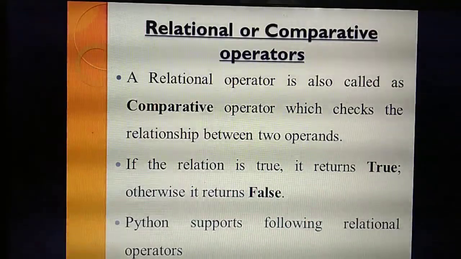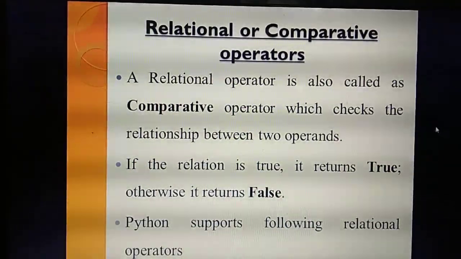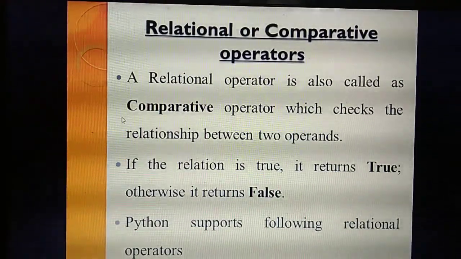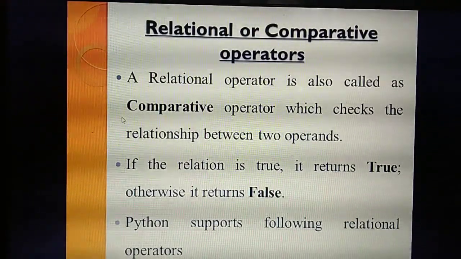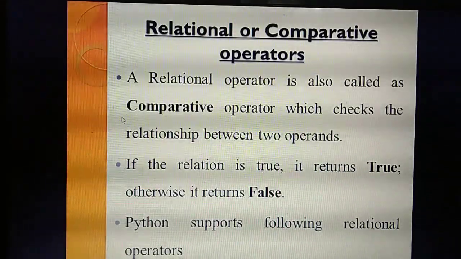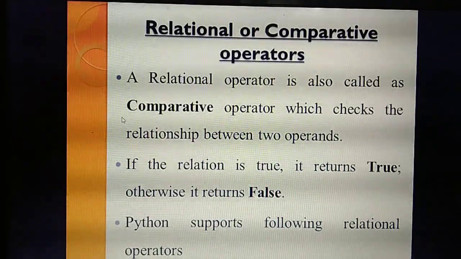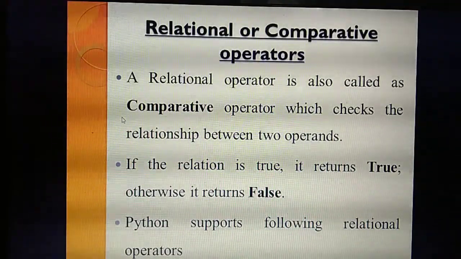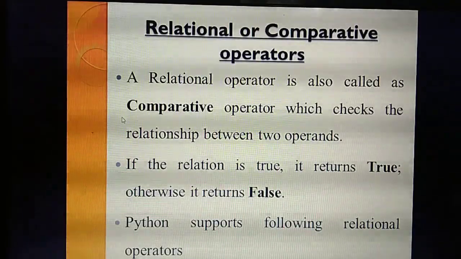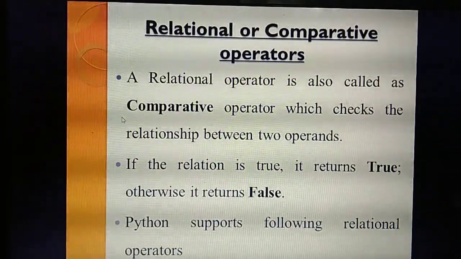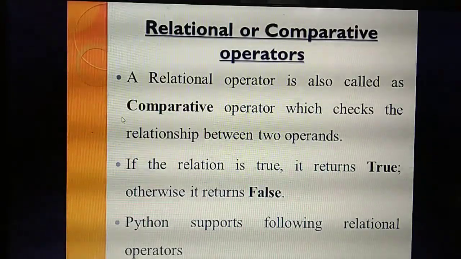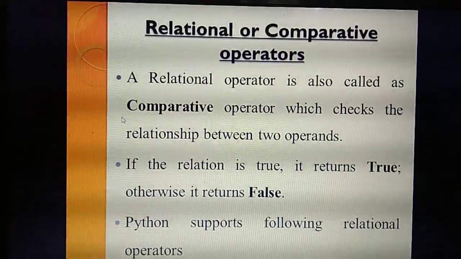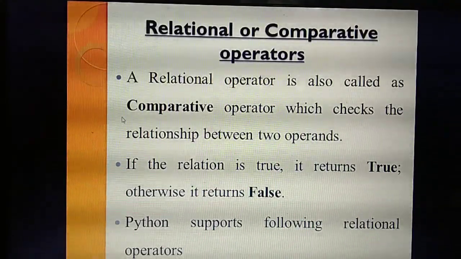This relational operator is another important question. What's the other name of the relational operator? Comparative operator. Okay. So what's the use of this? It will check the relation between two operands. What are the relations? In the next slide I'll explain. If the relation is true, that means the condition is true, what's the output you will get? True. If the condition is false, what's the output you will get? False. Understand? Two points you study.